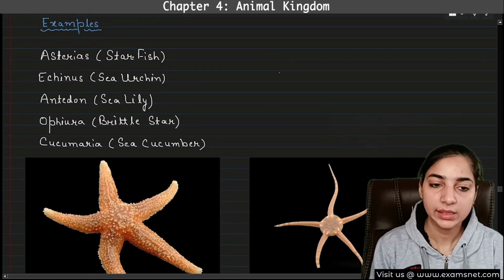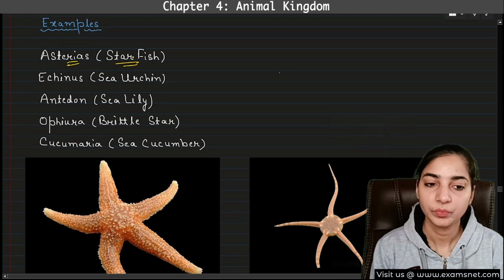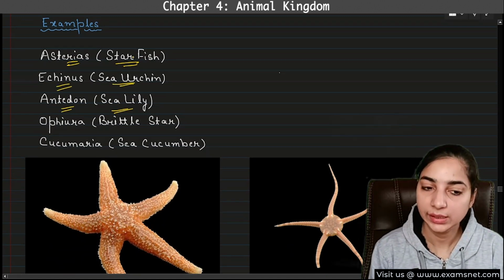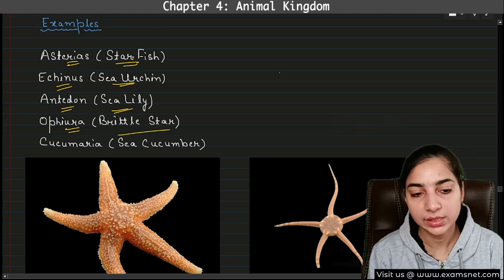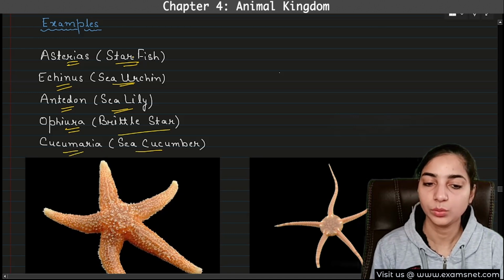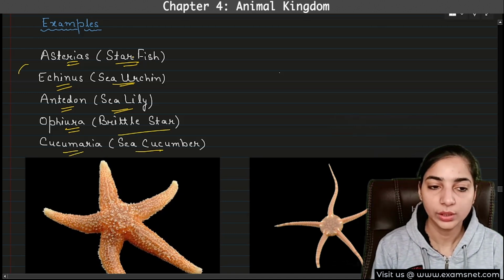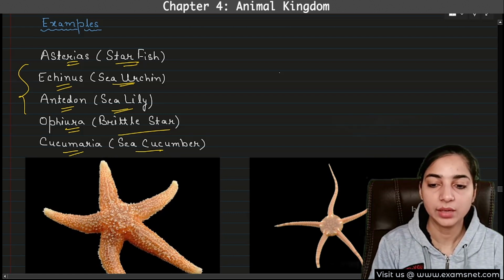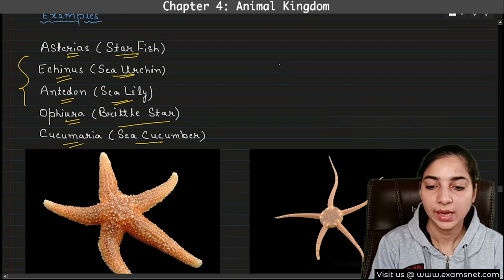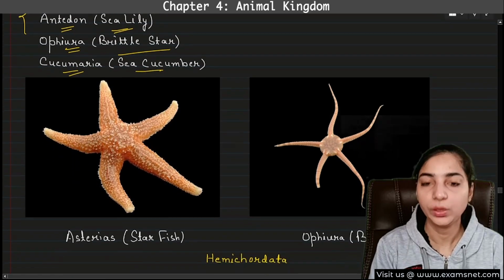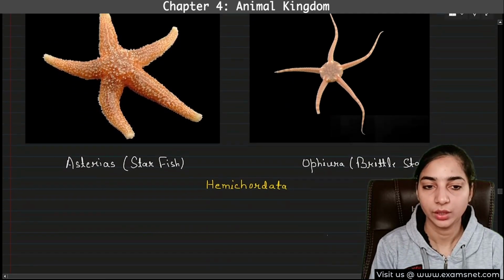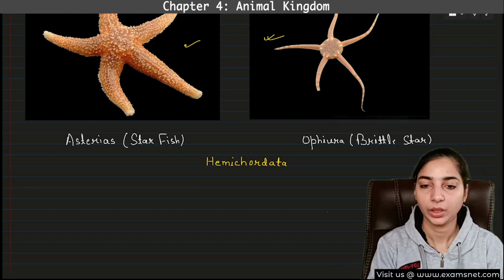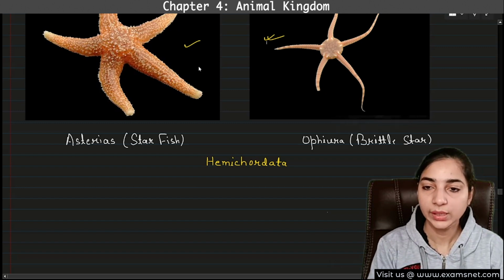Asterias, that means starfish. Echinus, that means sea urchin. Antedon, that is sea lily. Ophiura, that is brittle star. And Cucumaria, that is known as sea cucumber. All these examples are important. You can see there are two pictures. One is the starfish, that is Asterias, and the second one is Ophiura, that is known as brittle star. So this was all about the Echinodermata.